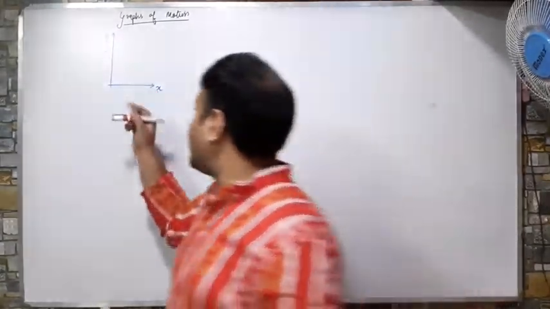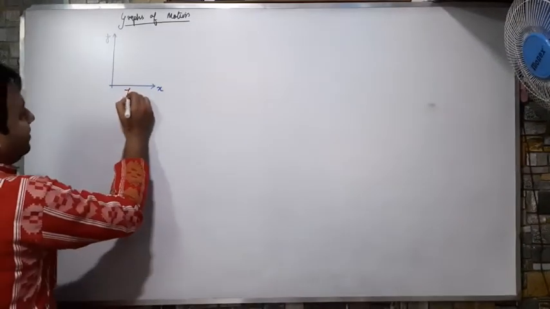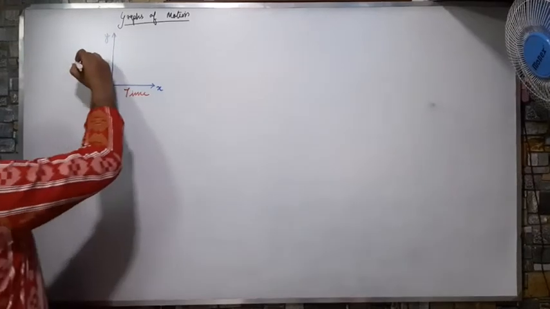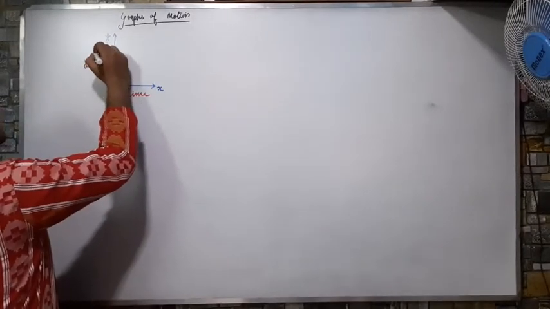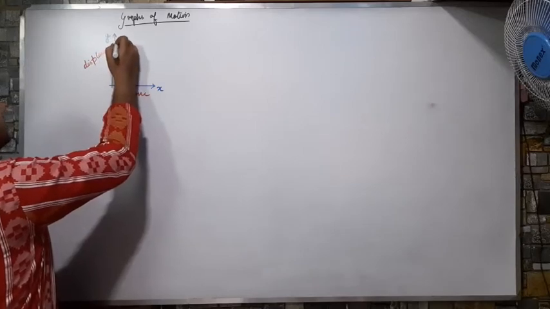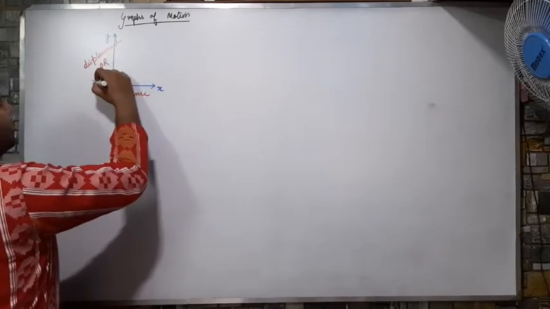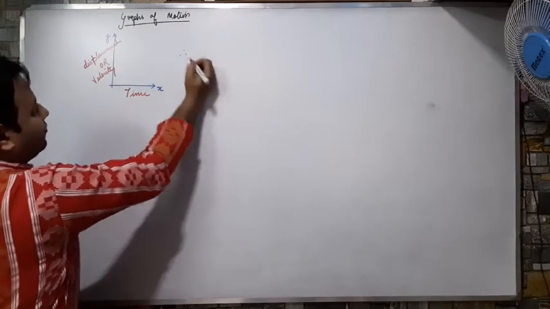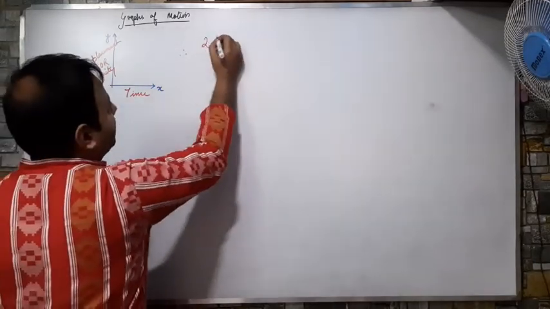So my x-axis is always time, and the y-axis may be distance, sorry, displacement or distance, the same thing. This may be displacement or velocity.